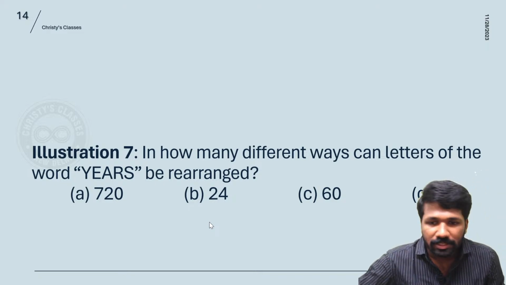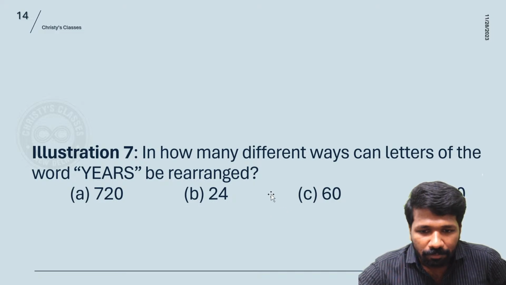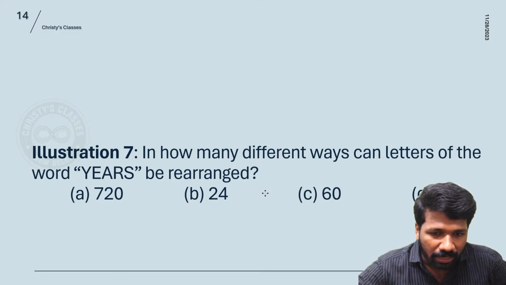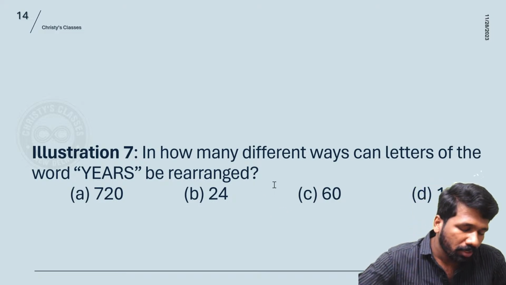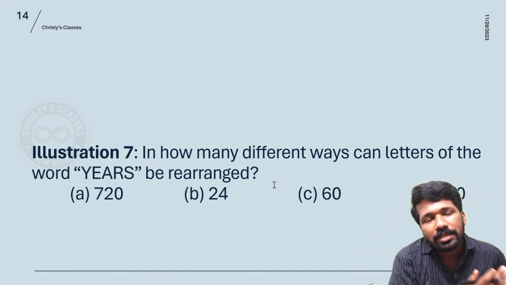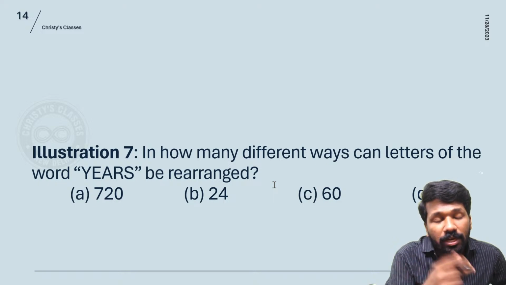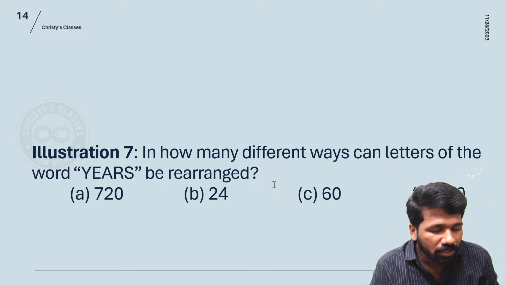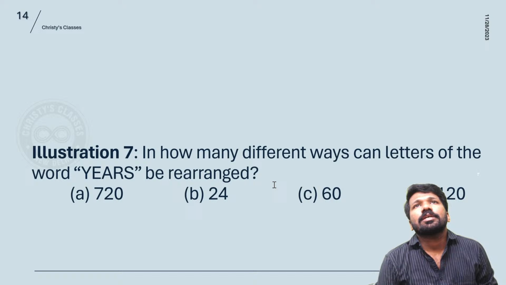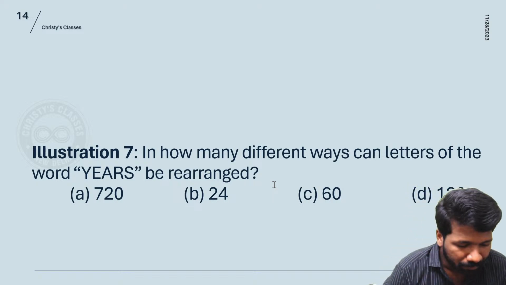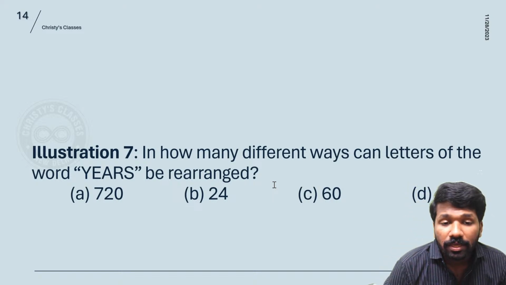It is not visible. I will just adjust the slide then. Probability will be covered after this permutation combination topic. As I told, last class, today's class, next class, next to next class, two more classes will be permutation combination. After that it will be probability topic itself. So try this.